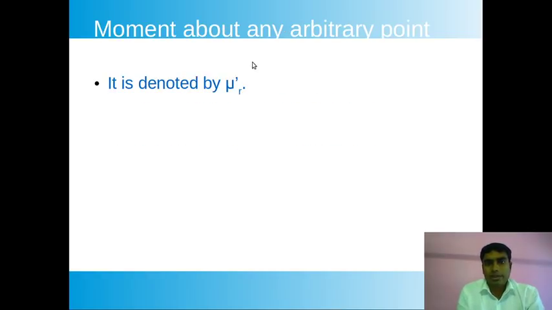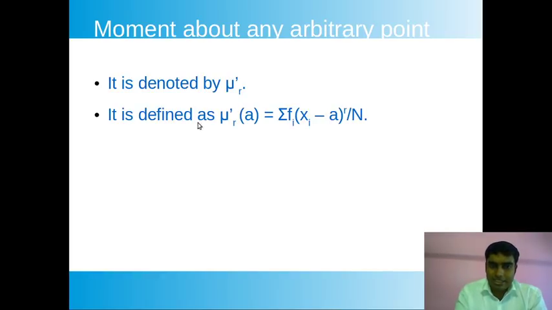It is denoted by a symbol, like you know that the arithmetic mean is denoted by x bar, the median is ME, short form of median, and standard deviation is sigma. In the same way the moment about an arbitrary point is denoted by mu r dash. So mu r dash is the notation for the arbitrary moment of rth order, where r is the order of the moment, and it is defined in this way.